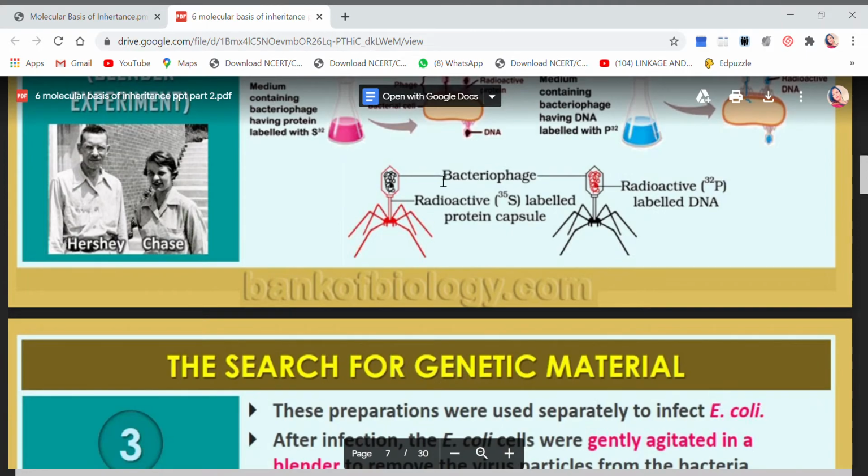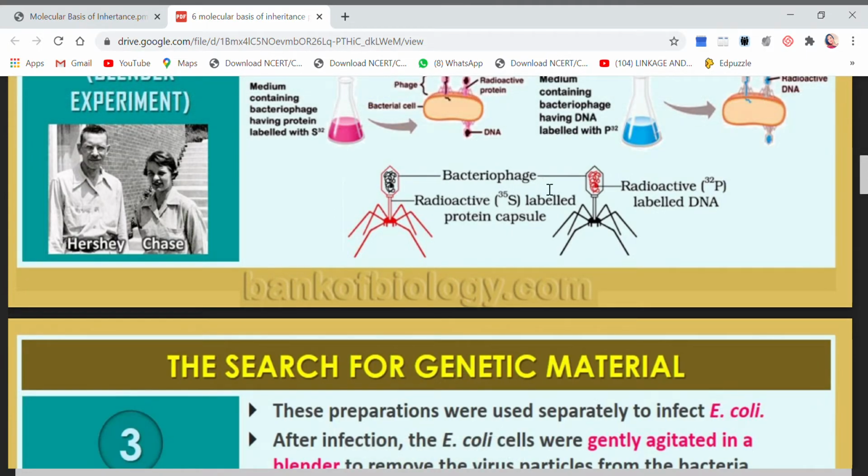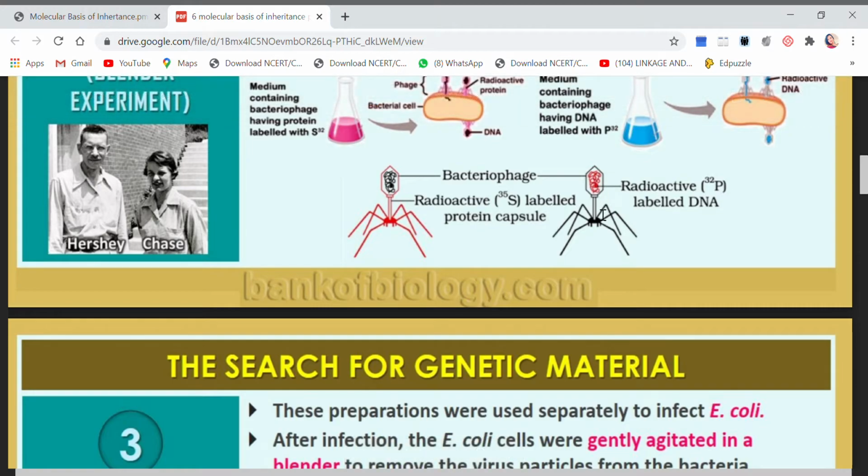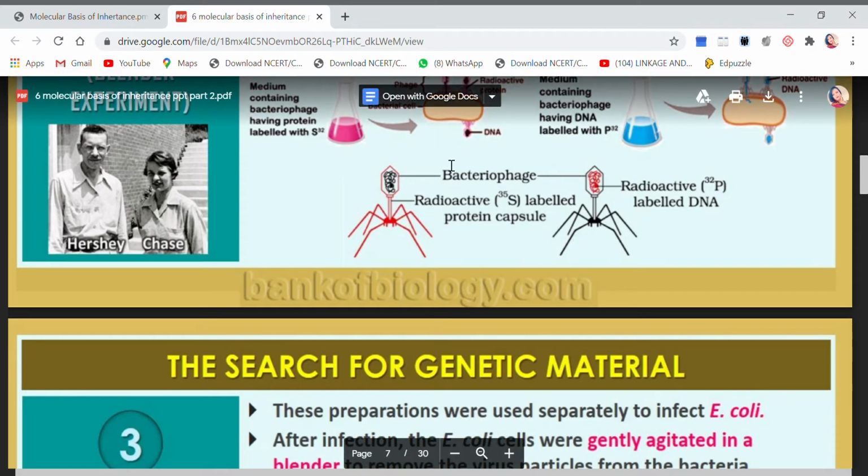So you see here, these are bacteriophage. Here, with radioactive sulfur, the protein has become radioactive, and the DNA is not radioactive. Here the DNA has become radioactive, whereas the protein body is not. So this was what they did.